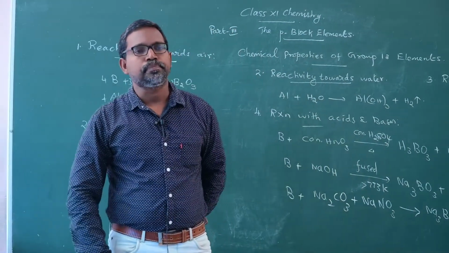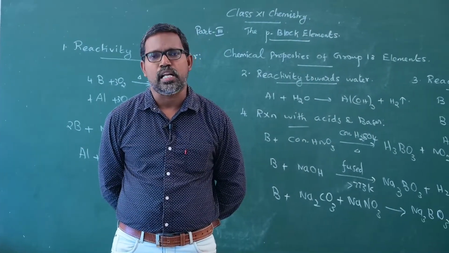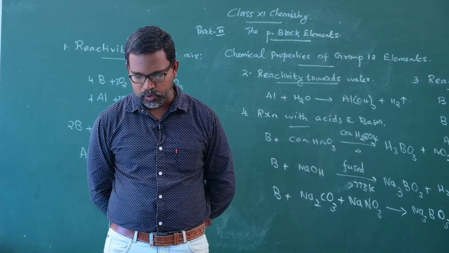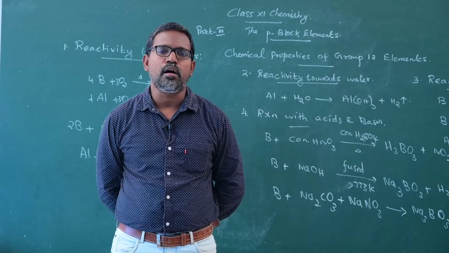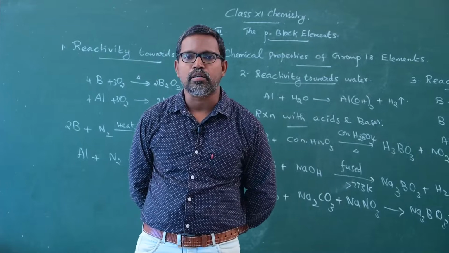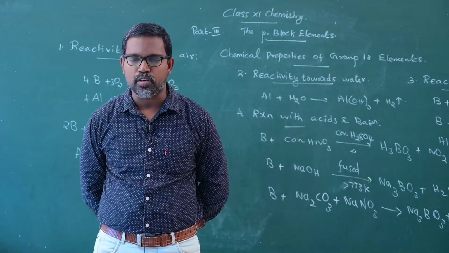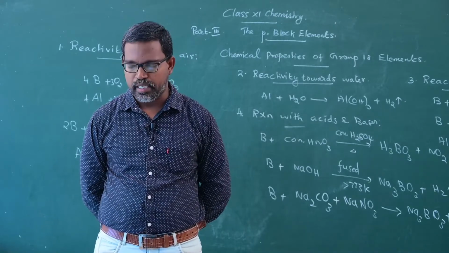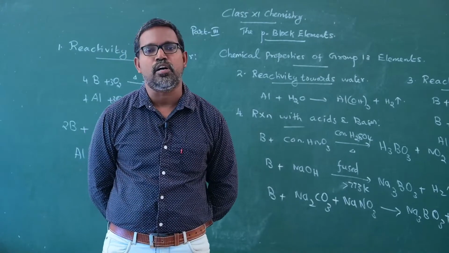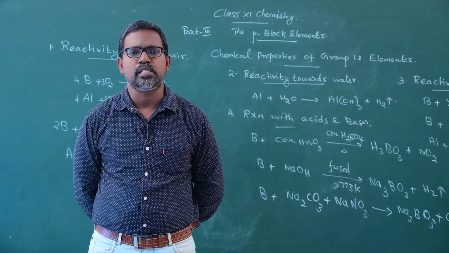Aluminum reacts with an aqueous solution of alkalis, especially sodium hydroxide, to give sodium tetrahydroxoaluminate ion. Gallium reacts with sodium hydroxide in the presence of water to give sodium tetrahydroxogallate ion.